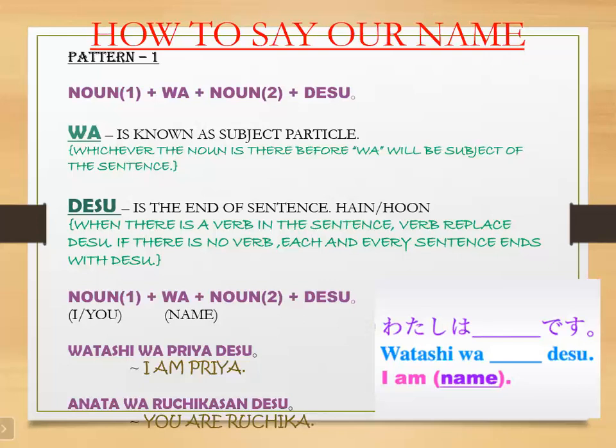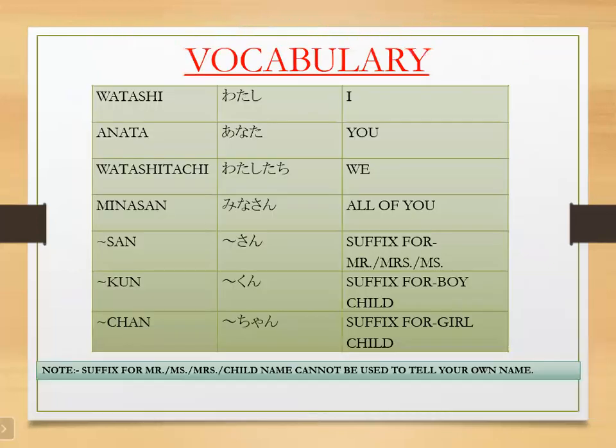So what comes in place of noun? This sentence pattern is used to tell my name or any other person's name. Like I am Priya and you are Ruchika. We can say in English like this, right? So now in place of noun 1, I and you will come. In place of noun 2, the person names will come. We have learned in our vocab in the previous slide that I is watashi and you is anata.